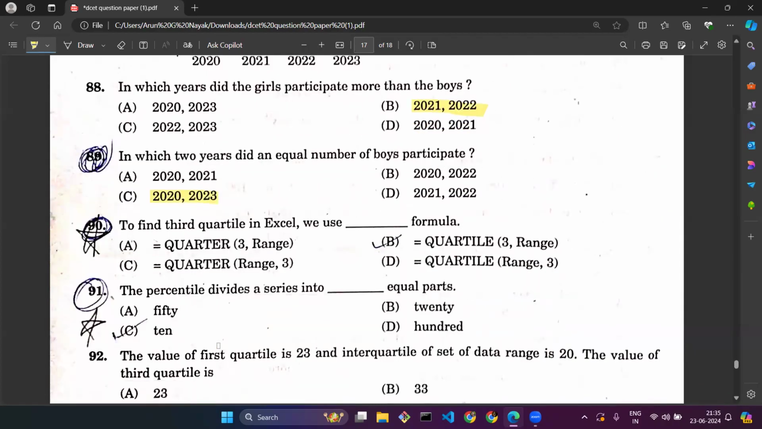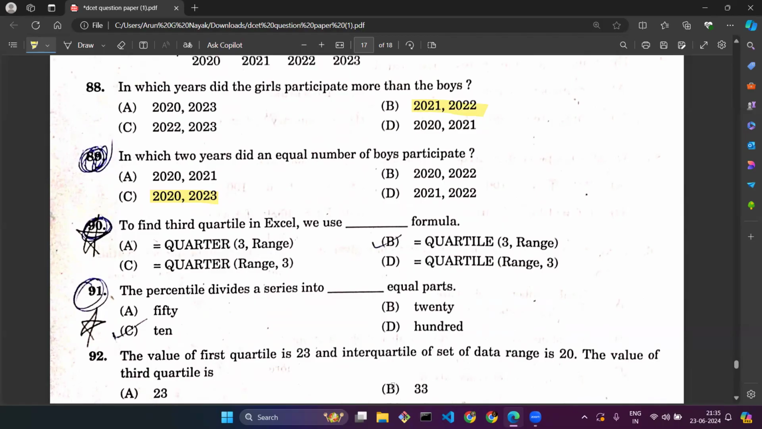Question number 90. This is not related to the graph, this is different. Only two questions were related to that graph. To find the third quartile in Excel, we use a dash formula. What is the formula in Excel? Again, Excel concepts are important. You can get to know by this question.